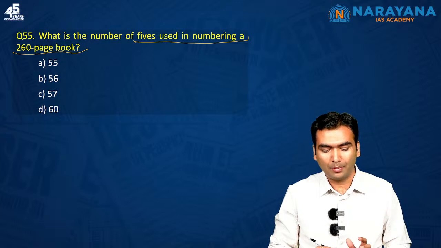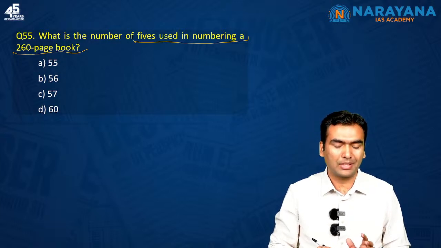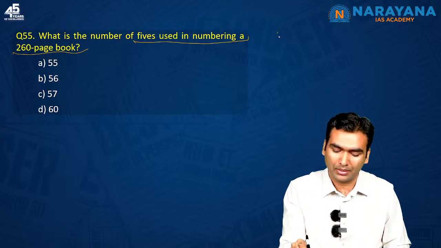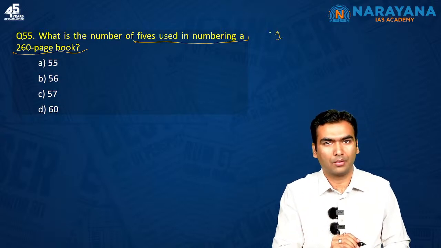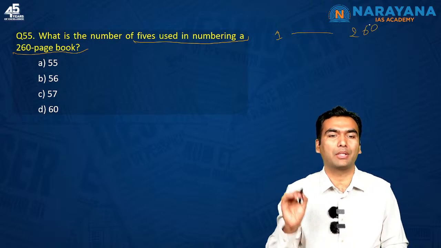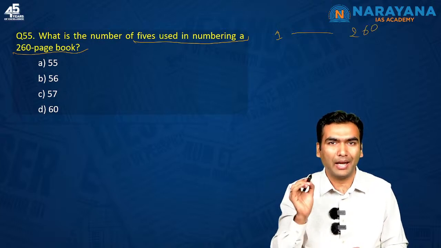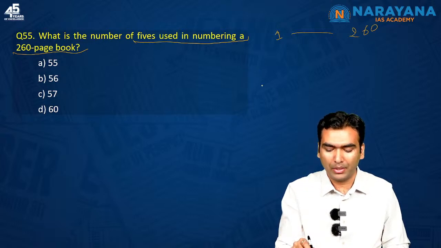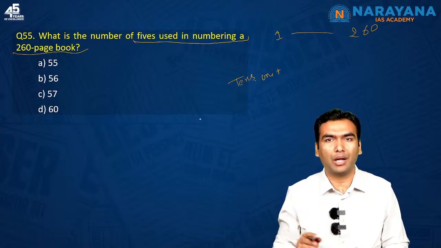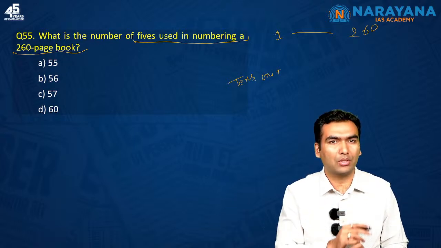So what is the number of fives used in numbering a 260 page book? Here one thing you must pay attention to, that numbering of a book starts from 1. From 1 to 260, how many times has 5 been used? So 5 can be used either at the unit place or at the tens place. Since we are not going up to 500, at the hundreds place 5 is not going to be used.